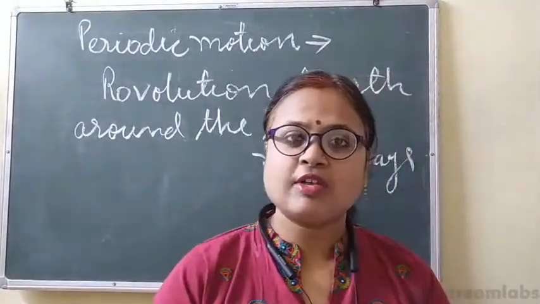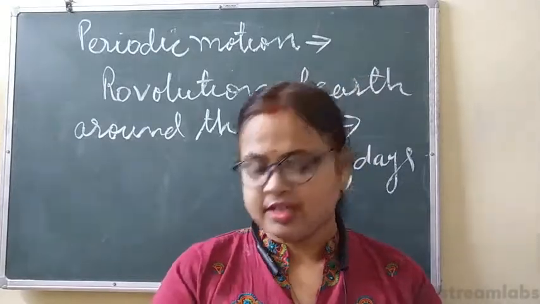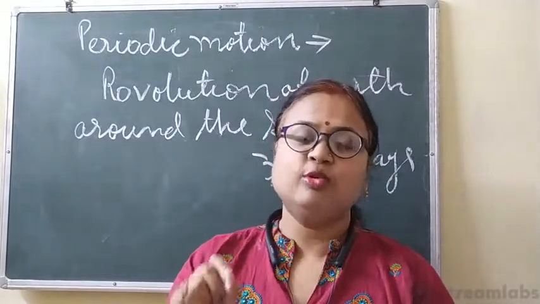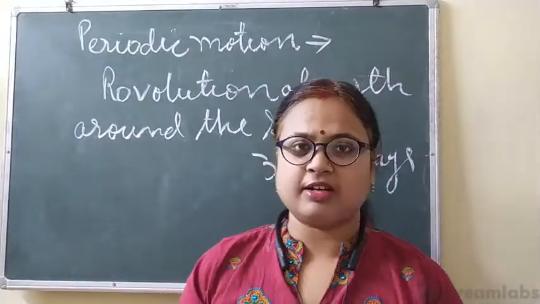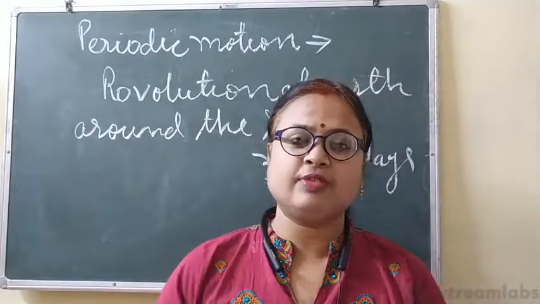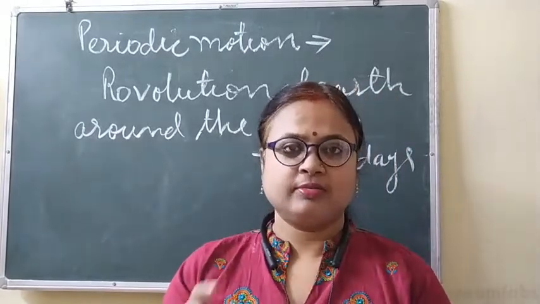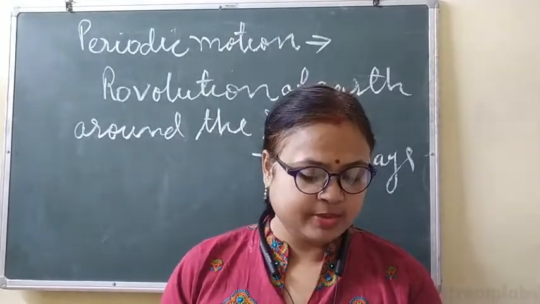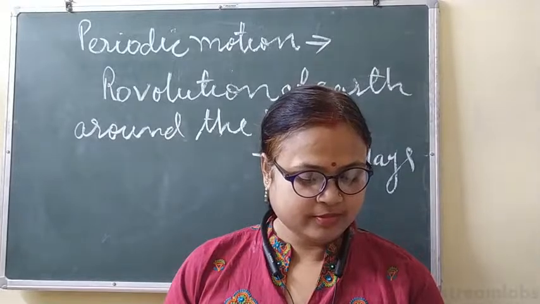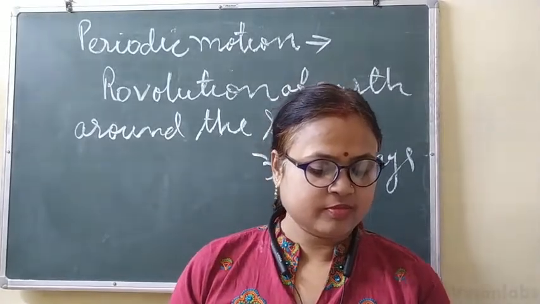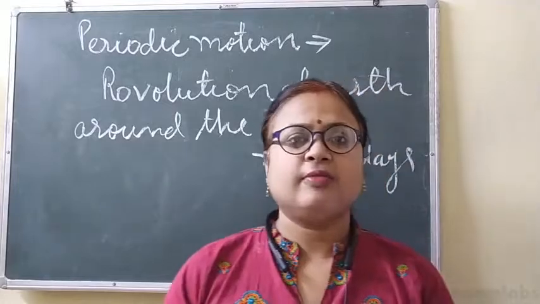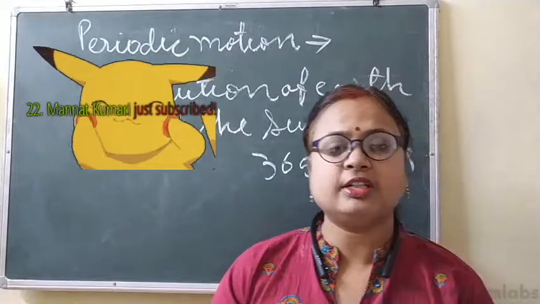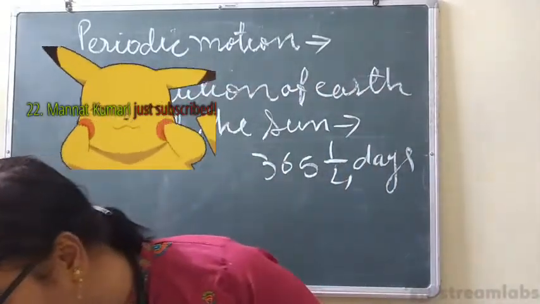Similarly, when the moon revolves around the earth, how many days does it take? I have given the time for the earth around the sun. Now you give the number of days that the moon takes to revolve around the earth, and please write your answer in the comment box. So when the moon revolves around the earth, it takes 27.3 days.